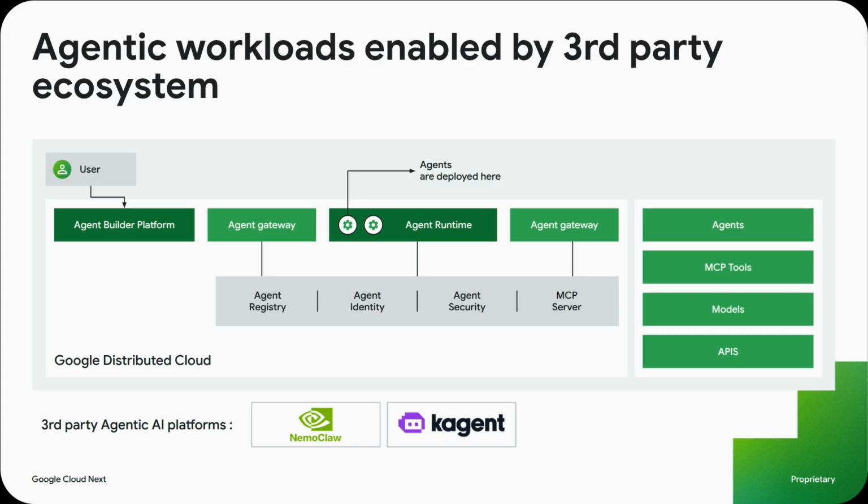This demo specifically is running in our GDC booth at the show floor, and we would highly encourage you to look at this demo so that you see how easy it is to build an entire agentic AI development platform based on K-Agent and NemoClaw on GDC.